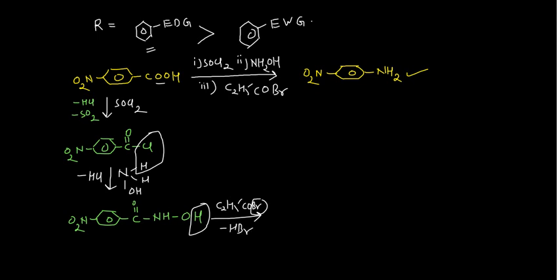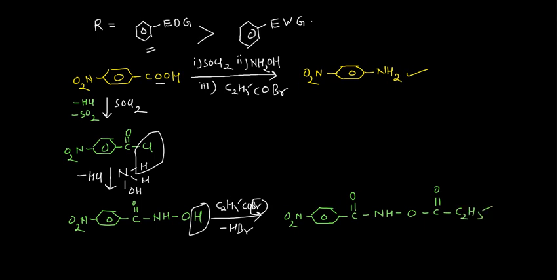Once you remove this HBr, you will have this species, which would look like C double bond O, NH, O, C double bond O, and then C2H5.